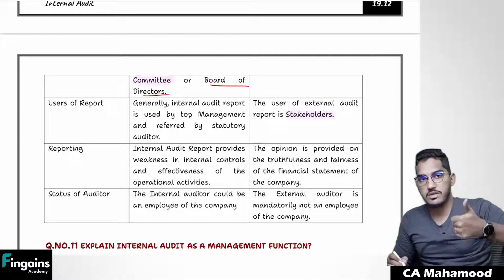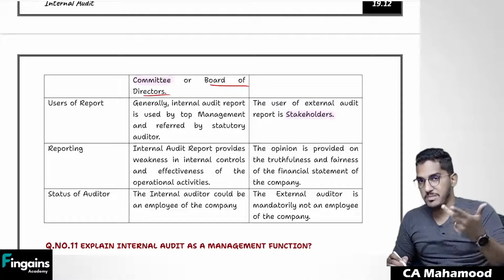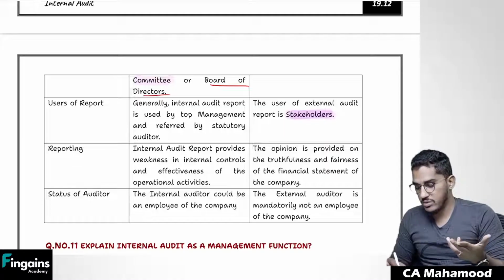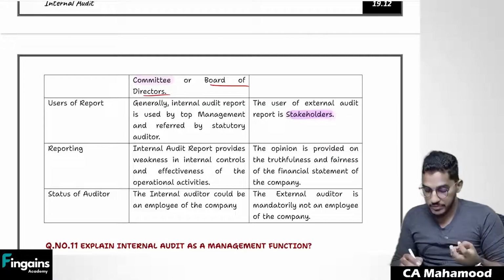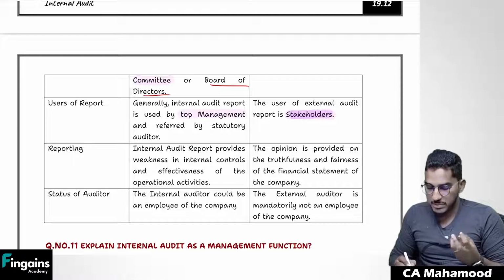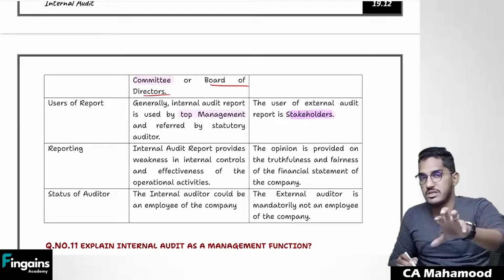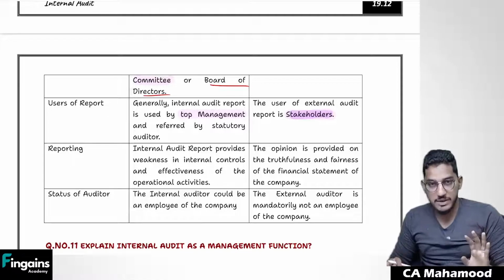When I say stakeholders, they will be shareholders, creditors, bankers, government. These are the stakeholders for whose purpose external audit will be done. But internal audit report will be used by the management themselves. It will not be given to the external parties. It will be used by management themselves.